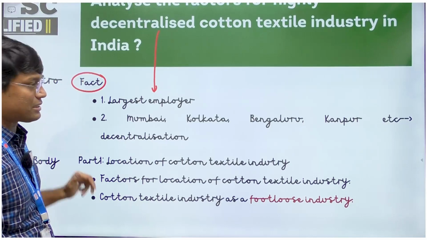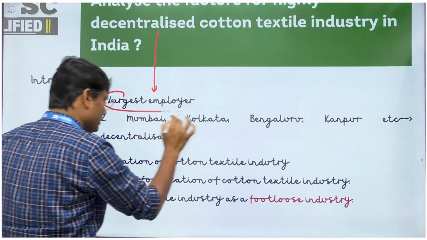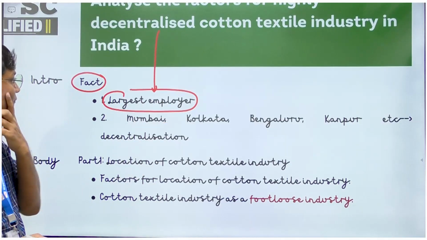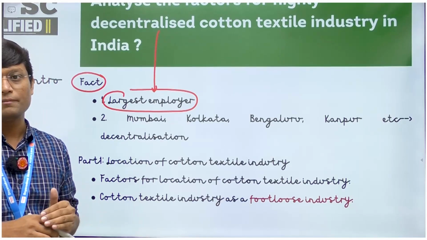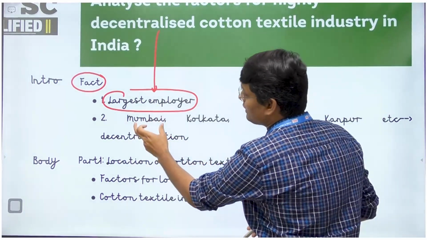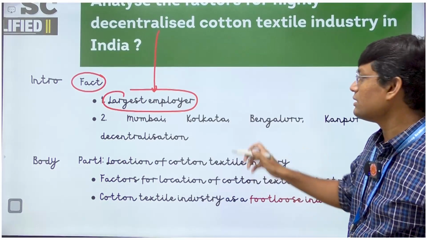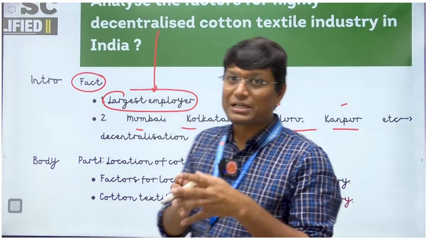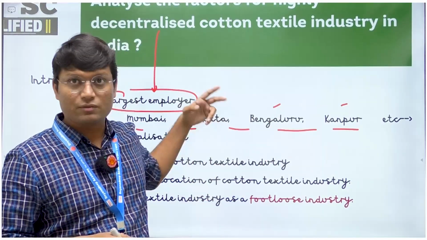Now I have just given you two cases. What two facts can I mention about cotton textile industry in India? One fact is that the cotton textile industry in India is the largest employer. This can be one fact you can start with. Another fact you can start with is the locations of cotton textile industry all across the country. If you look at the locations all across the country, you will find Mumbai, Kolkata, Bengaluru, Kanpur, and so on and so forth. This is not an exhaustive list; it can go on and on. But when I say Mumbai, Kolkata, Bengaluru or Kanpur, these are some major cotton textile centers or hubs in India. So these are two facts which I have presented to you.